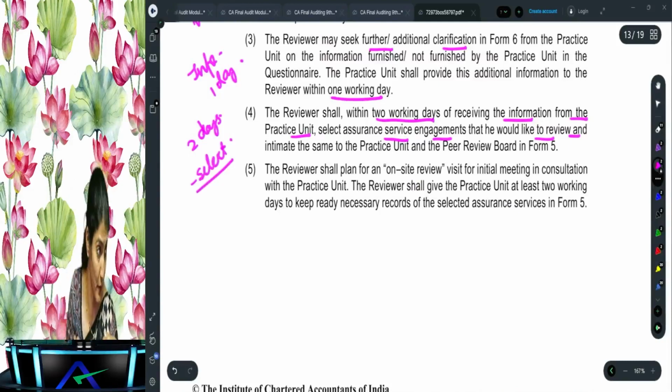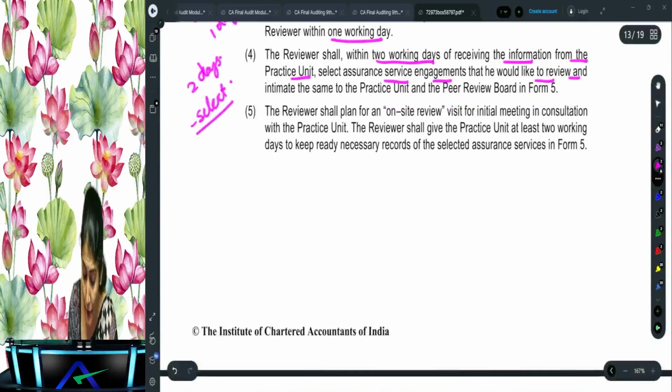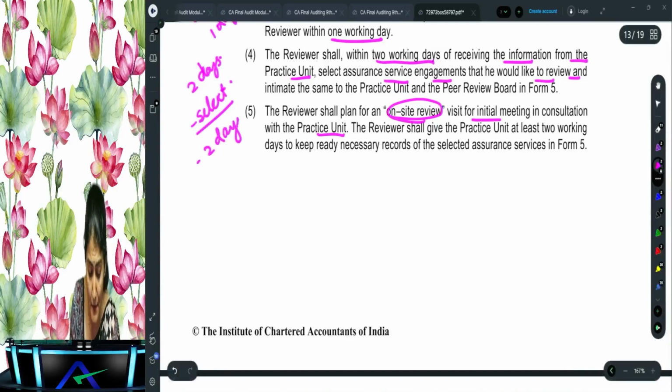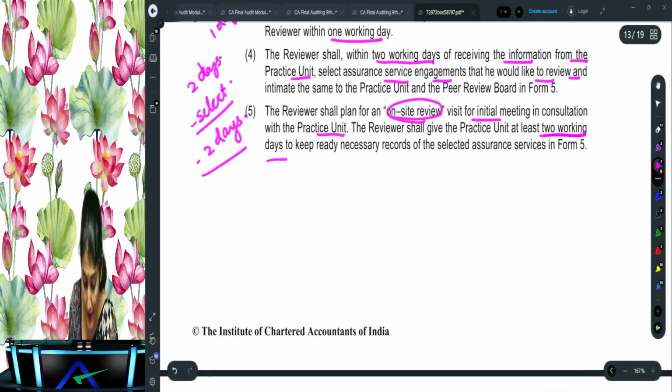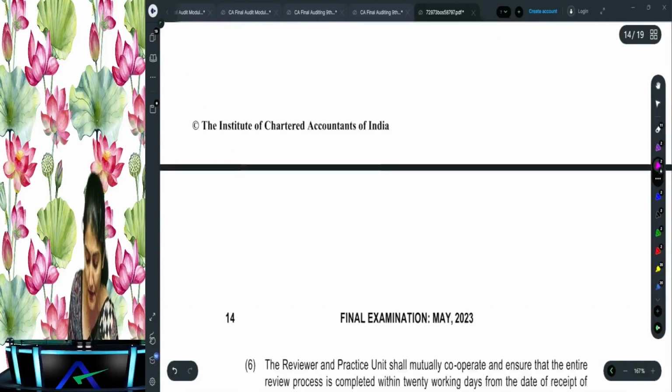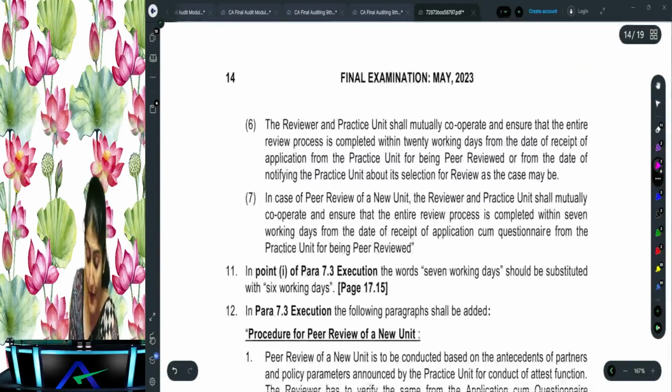Then the reviewer shall plan for the on-site review, right? Which is the visit for initial meeting and consultation with the practice unit. And how many days' time after the sample has been selected? 2 days' time. Earlier it was 5 days. Right, so now what does it say? At least 2 working days to keep ready the necessary records of the selected assurance services in the form 5.